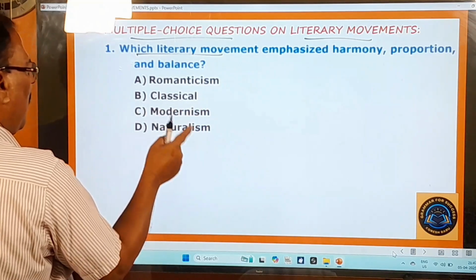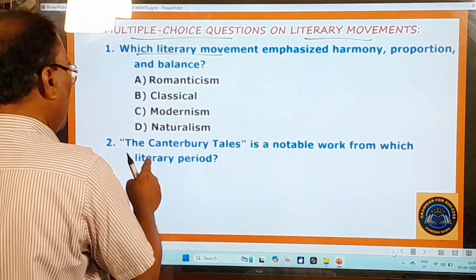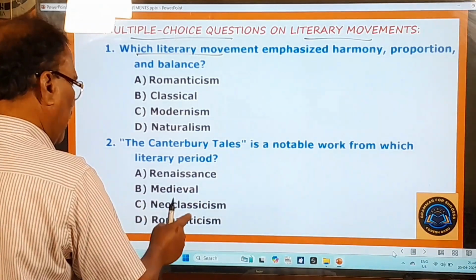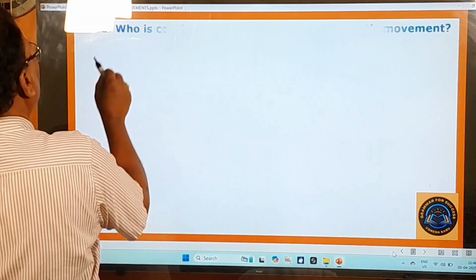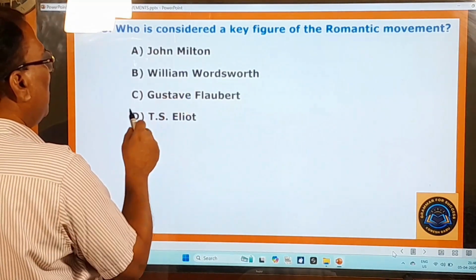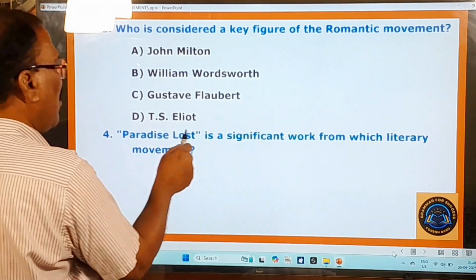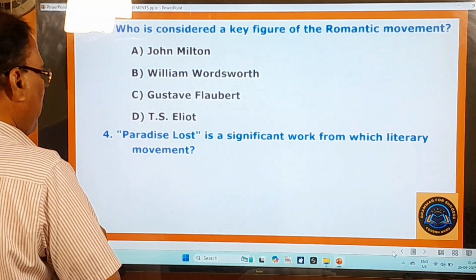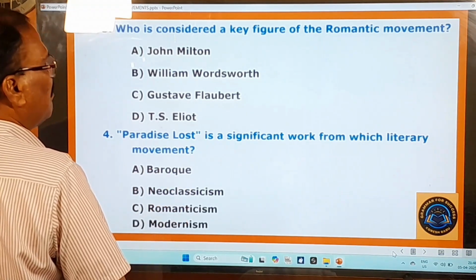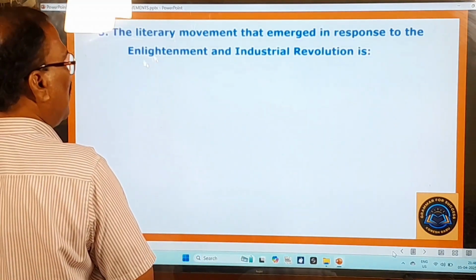Romanticism, classical, modernism, naturalism. Second question, the Canterbury Tales is a notable work from which literary period? Renaissance, medieval, neoclassicism, romanticism. Third question, who is considered a key figure of the romantic movement? John Milton, William Wordsworth, Gustave Flaubert, T.S. Eliot. Fourth question, Paradise Lost is a significant work from which literary movement? Baroque, Neoclassicism, Romanticism, Modernism.